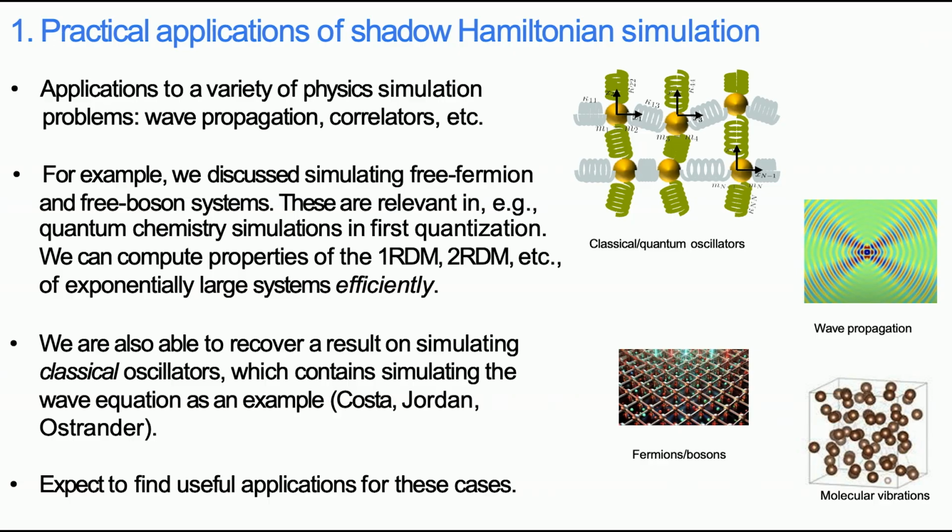Now, when we move to applications, like for example in physics simulation, like wave propagation, some correlations, and so on, then these shadow states could allow us to compute information about these correlations, but we're going to have to put some physical constraints on the system. Okay, so we do expect some useful applications for this type of problem. These constraints have to be taken into account when we really want to understand what the speedups between shadow Hamiltonian simulation and classical simulation methods are.